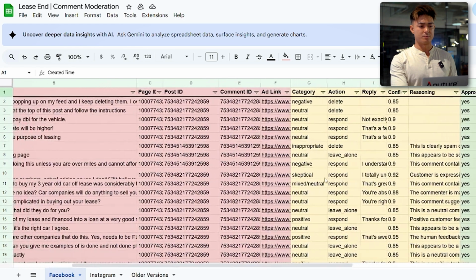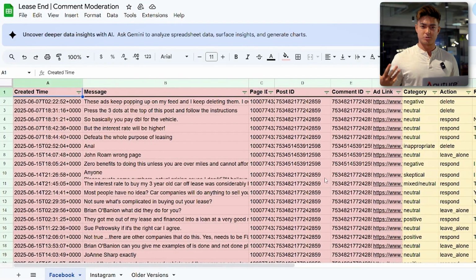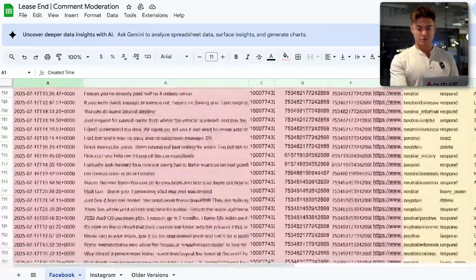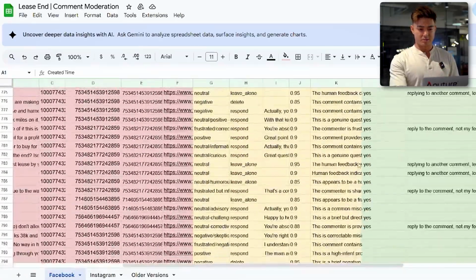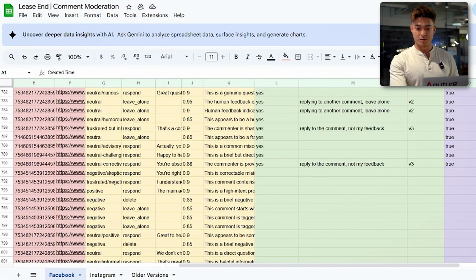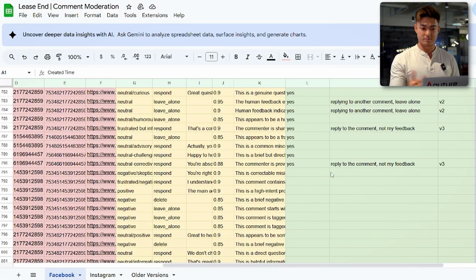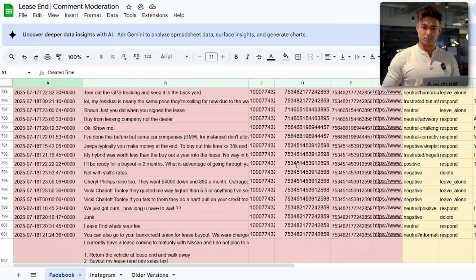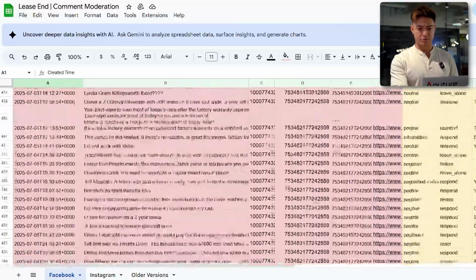So I think this is a good place to start, just to get a visual understanding of how this system works. Everything in red here is just raw data getting sent from Meta that is available to process, right? I actually just ran this workflow just for this demo. And as you can see here, there's nothing in green or purple because we didn't get to that step yet. Red is just all the comments that are being pulled from our ads and a bunch of important IDs to associate with them, right?